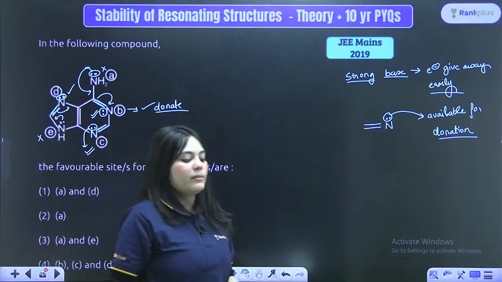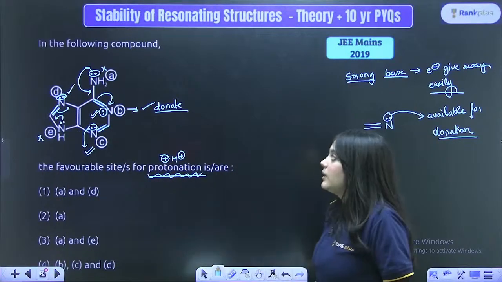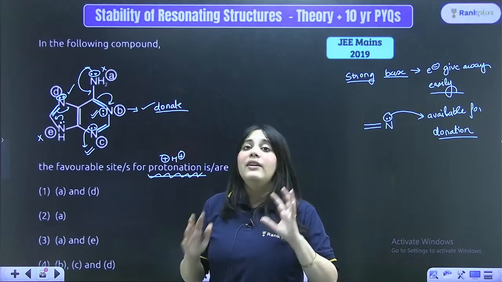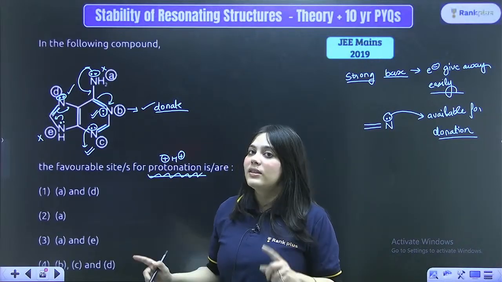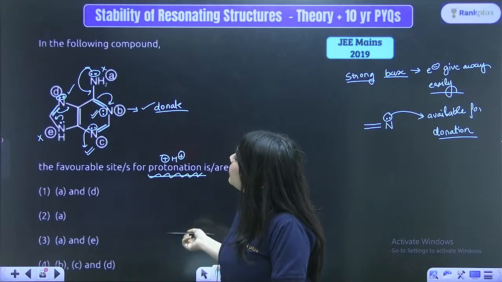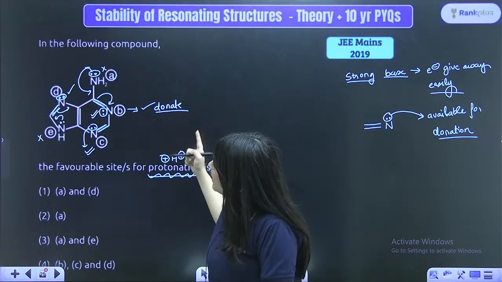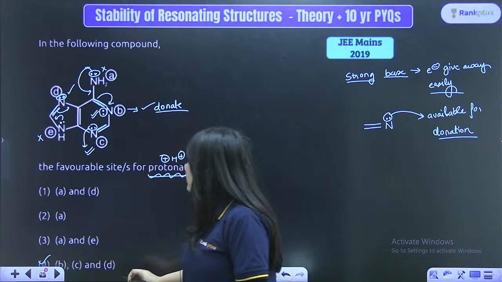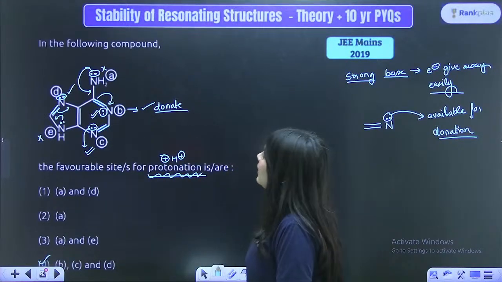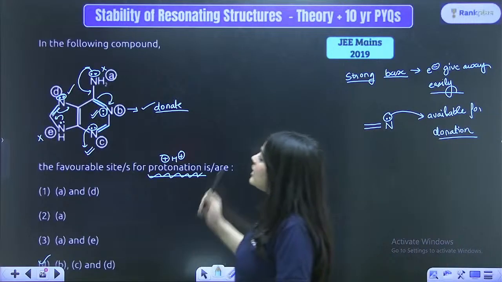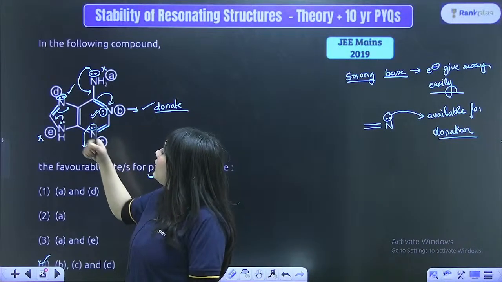I've checked nothing except this. I've just checked this, and I will never get any question wrong using this technique, right? So the favorable sites for protonation hence are B site, C site and D site. So the fourth option is correct, which has B, C, D written in it. B will donate. Similarly, your C will donate. Similarly, your D will donate.